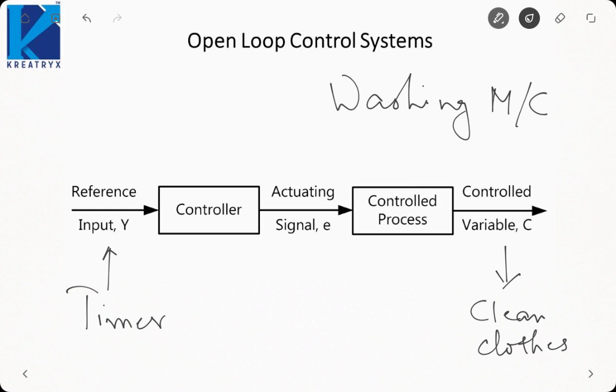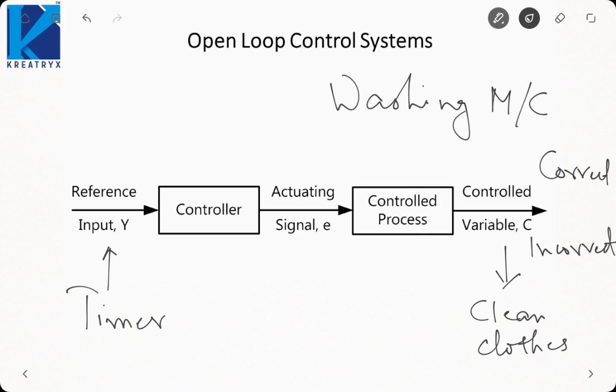Those sorts of systems are called open loop systems, in which the system does not check whether the output is correct or not. It can be correct or incorrect, and the system does not care. So in these open loop systems, the output may be accurate or may be inaccurate. The system will work based on the input, but it will never check the output.